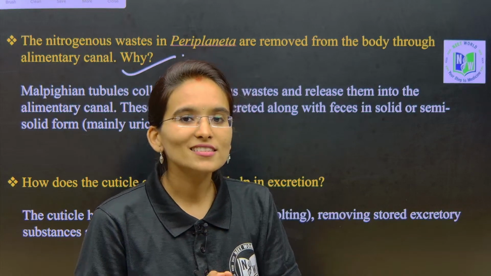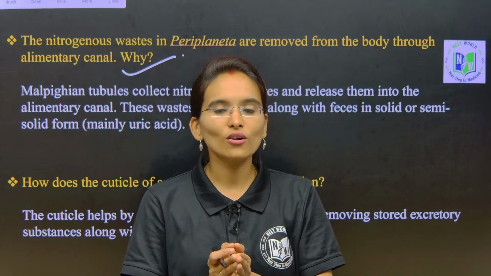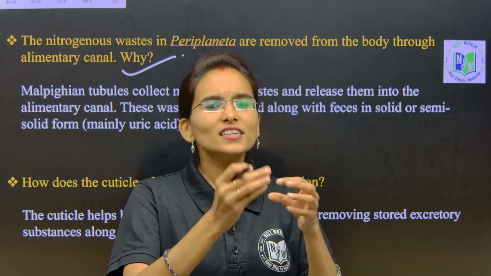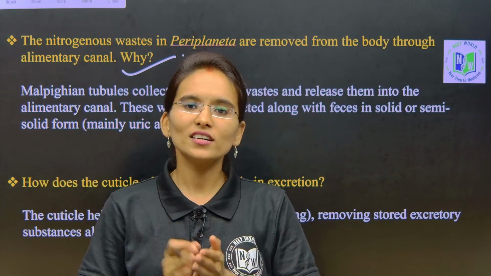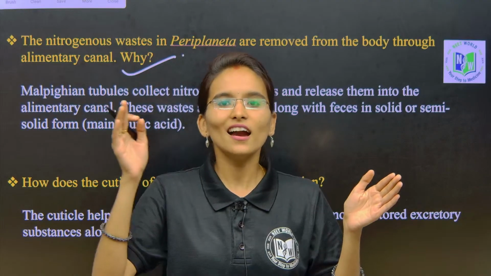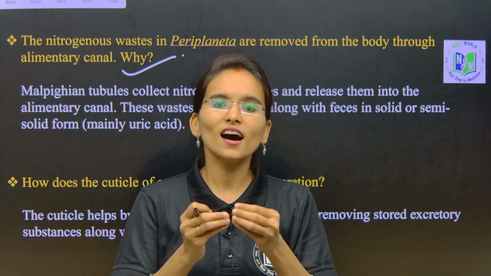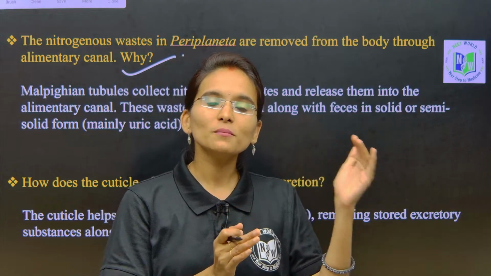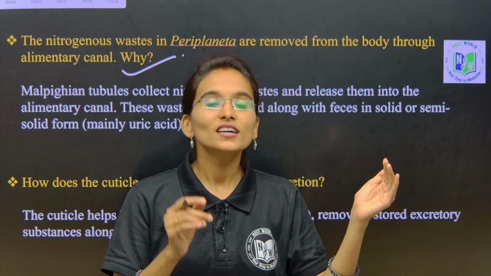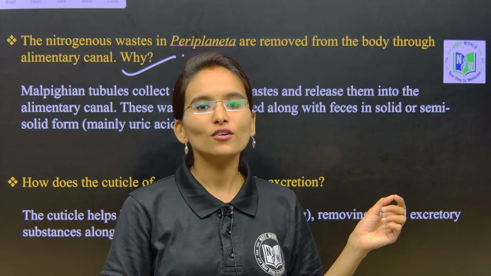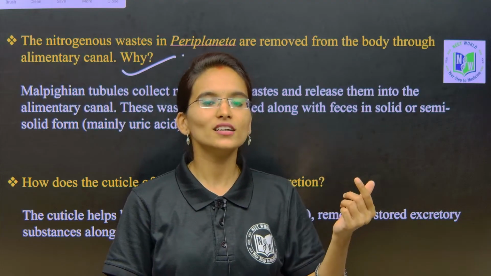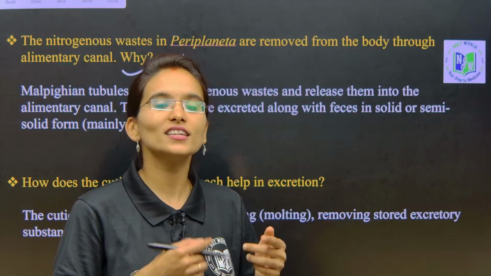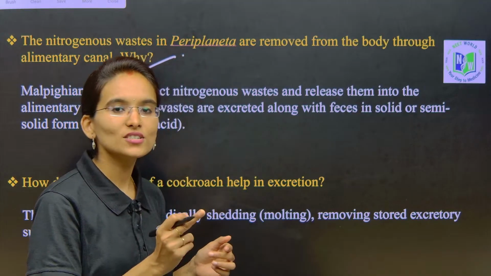The alimentary canal of the cockroach is divided into three most important regions: foregut, midgut and hindgut. These three are the main parts present in the alimentary canal. But apart from the foregut and midgut, the hindgut is also a part of the alimentary canal which is involved in the excretion of the nitrogenous waste, right.